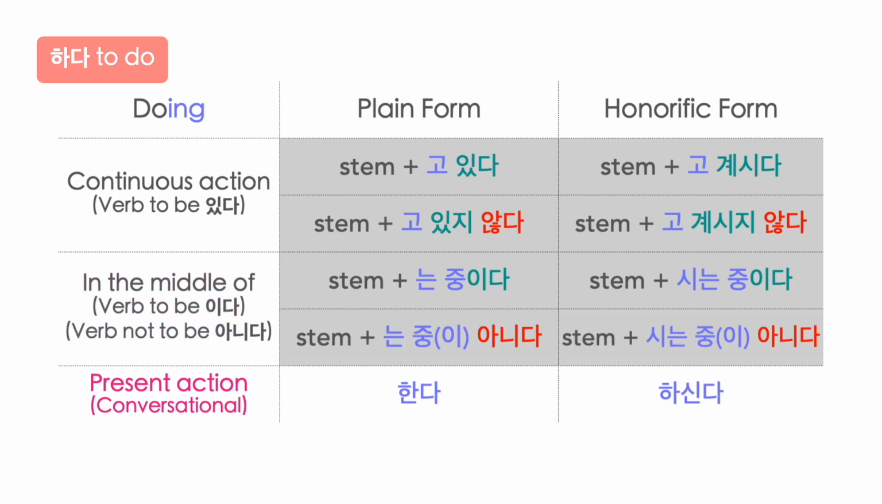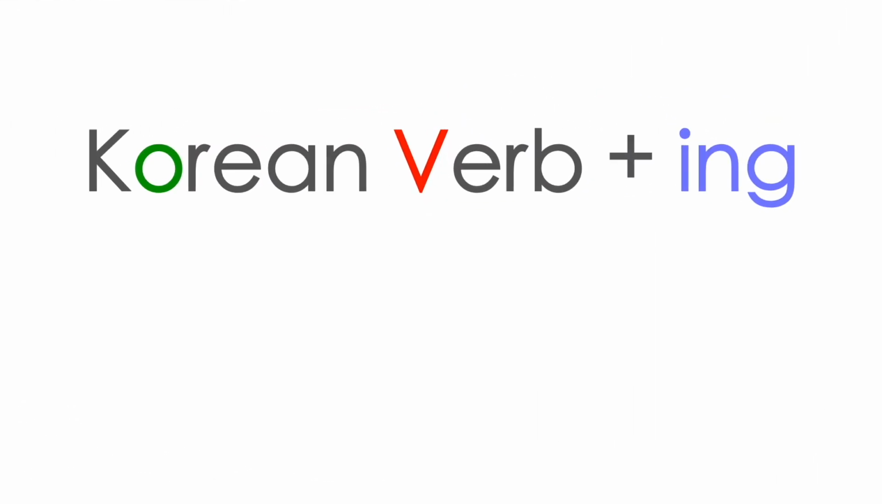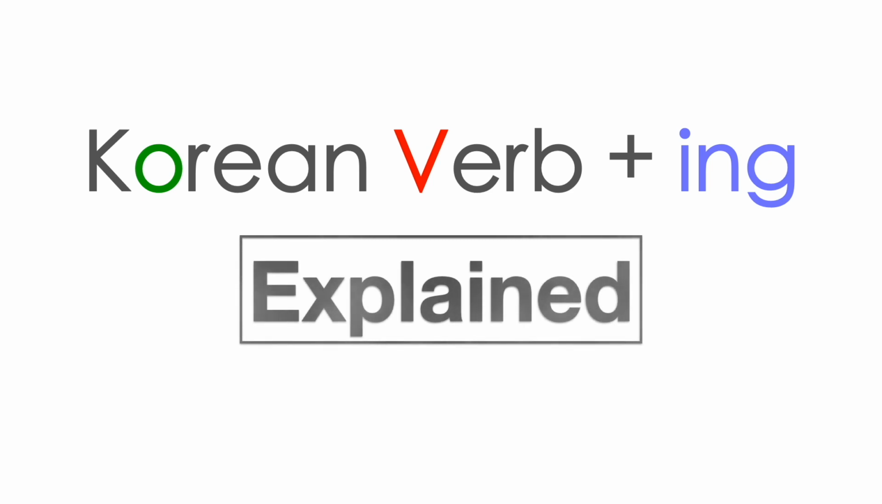For the present action, which is more conversational, 한다, 하신다. To make it negative form, 안 한다, 안 하신다. This is the end of the Korean verb in the form of ing explained.